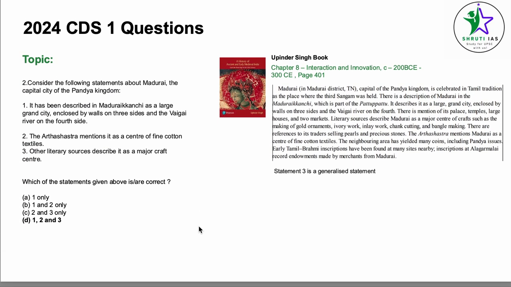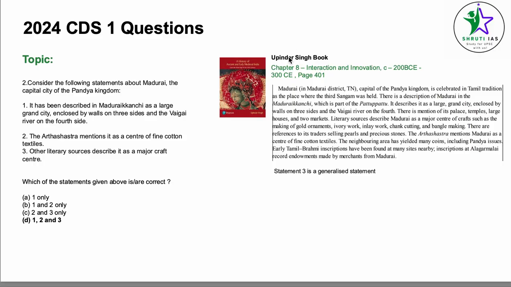Coming to the next question, consider the following statements about Madurai, the capital city of the Pandya kingdom. It has been described in Madurai Kanchi as a large grand city enclosed by walls on 3 sides and the Vaigai river on the 4th side. The Arthashastra mentions it as a center of fine cotton textiles. Other literary sources describe it as a major craft center. Statement 3 is a relatively general statement, so usually statements like these are correct, but there's always a risk in attempting these questions, so preferably leave them if we don't know anything about them.